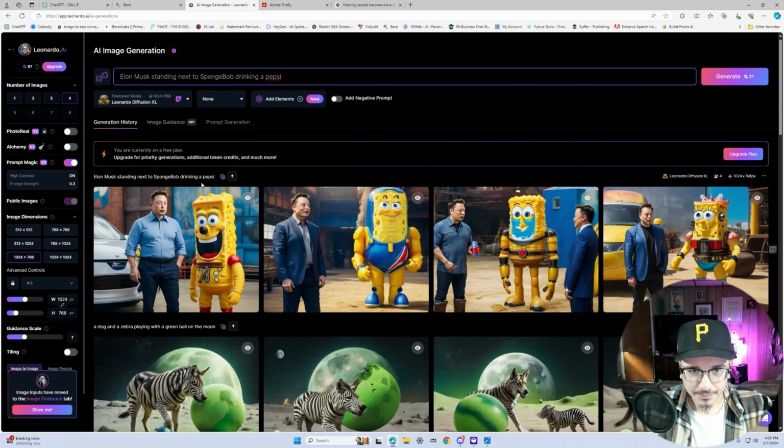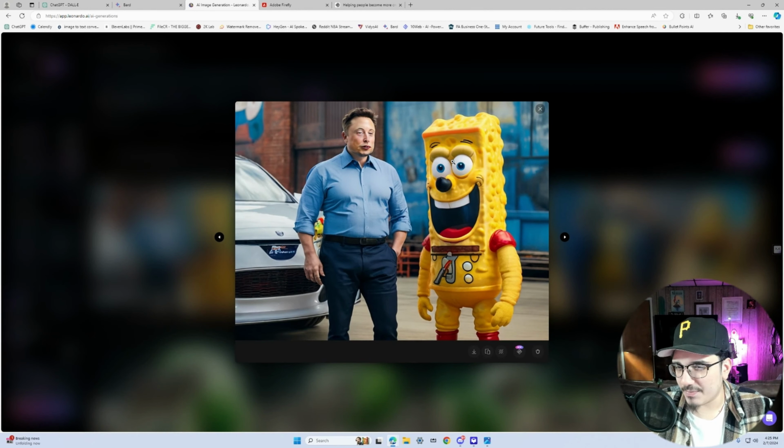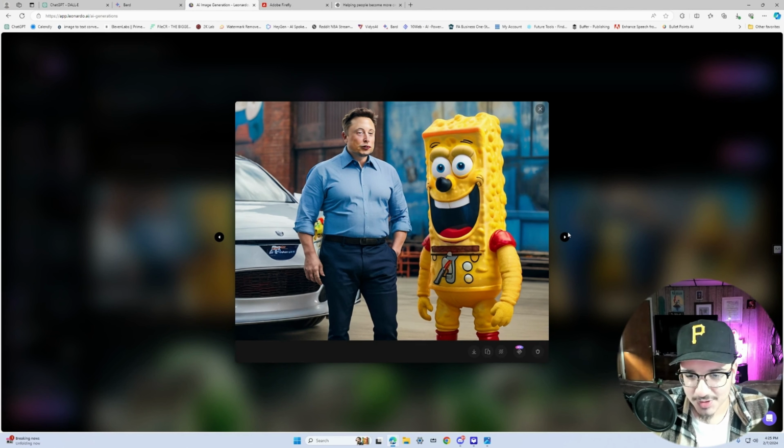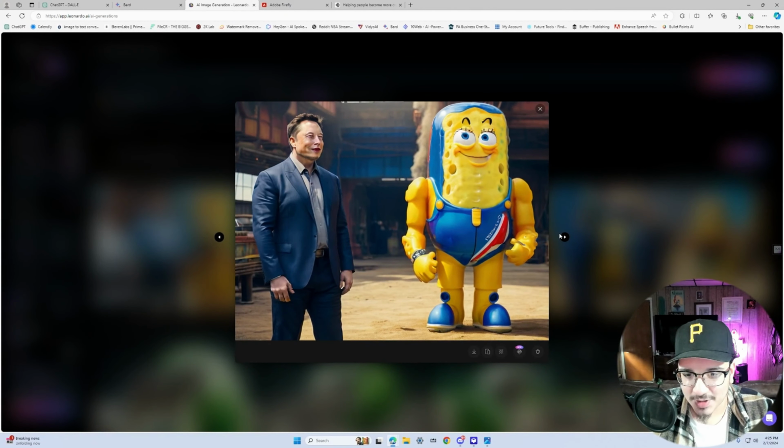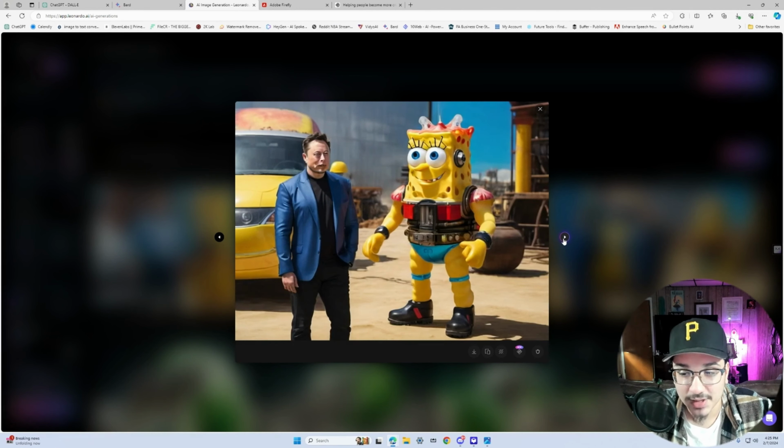Jumping over to Leonardo, it gave me an image of Elon Musk, which it kind of nailed the face, but then it gave me an image of what SpongeBob would look like, I believe, in a dystopian future. This SpongeBob looks crazy. Same thing with this one. This SpongeBob has some wrestling gear on here. I don't know what's going on in this picture. Yeah, they didn't even include the Pepsi, but the only thing they did get right was Elon Musk's face. So I'll give it some points for that. I'll give it a 5.5.